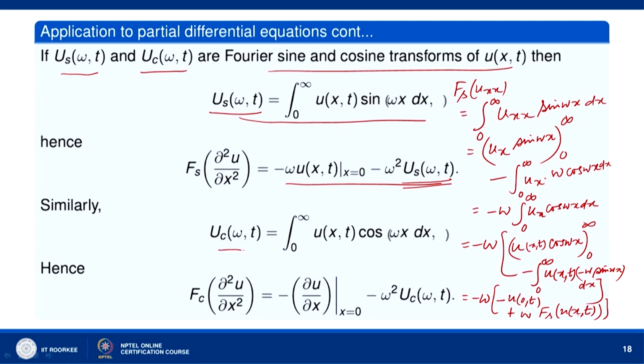In a similar manner, we can derive for the Fourier cosine transform the formula F_c of u_xx equal to minus u_x at x equal to 0 minus omega squared u_c(omega,t). Now, when we apply these sine transform or cosine transform to the partial differential equation, we have to see the boundary condition. If the boundary condition is given at x equal to 0, we are given u(0,t), then we apply the Fourier sine transform. If we are given the gradient at x equal to 0, that is u_x at x equal to 0, we apply the Fourier cosine transform.